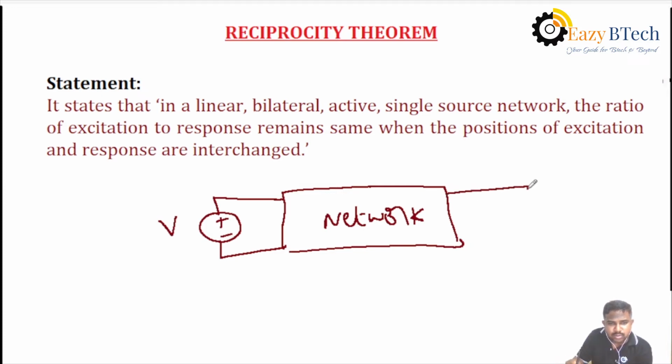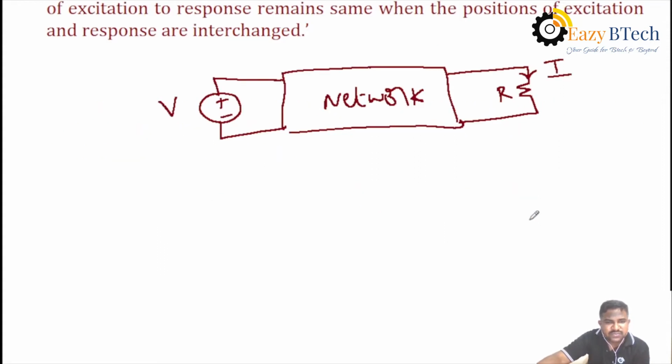Then suppose this is the branch connected to the circuit, and you have to find the response, which is the current passing through resistance R. That is, we have to find the response current passing through R with respect to the voltage source V. This is the first case.